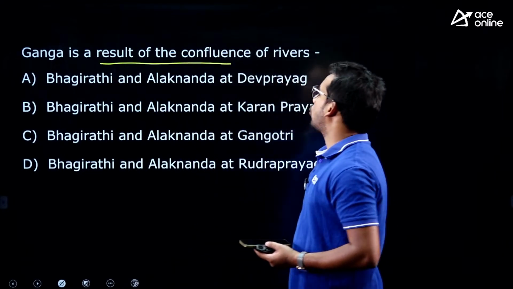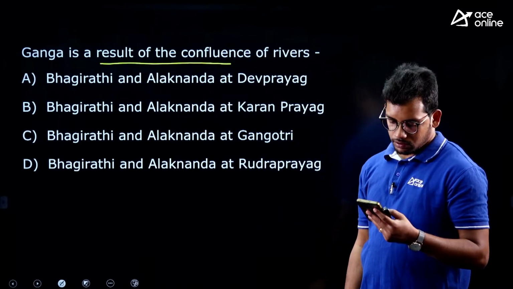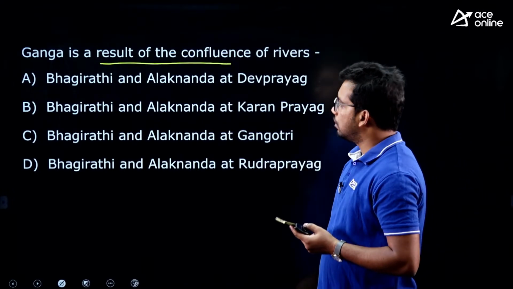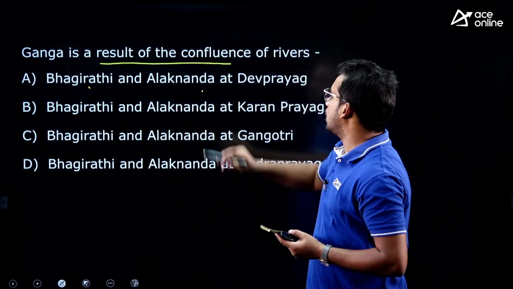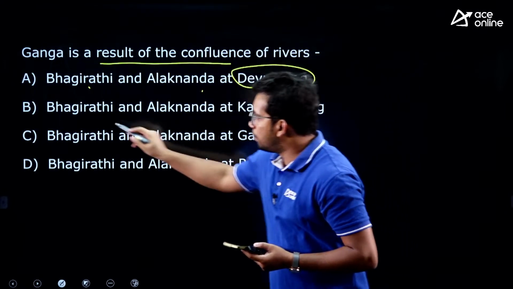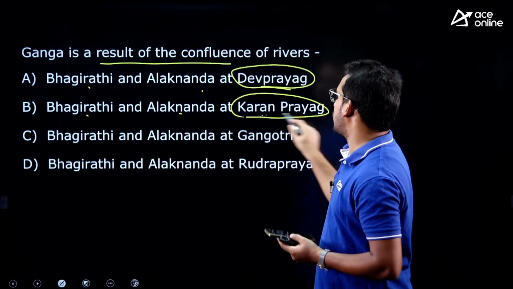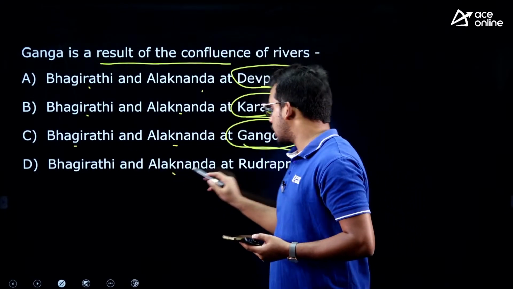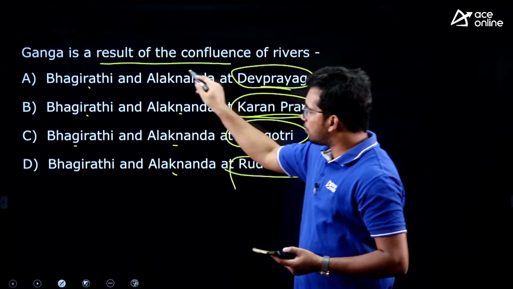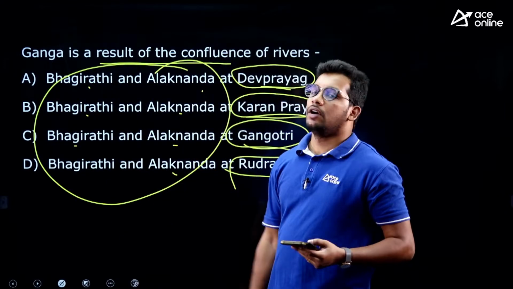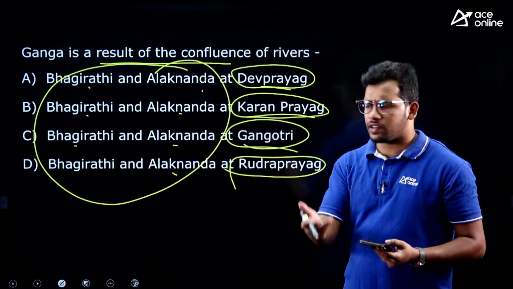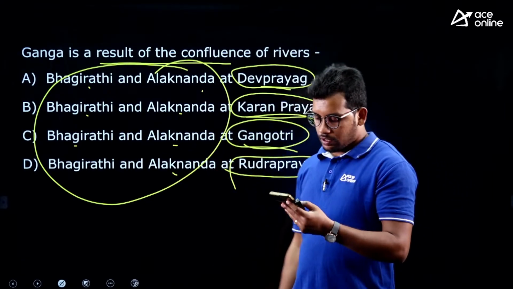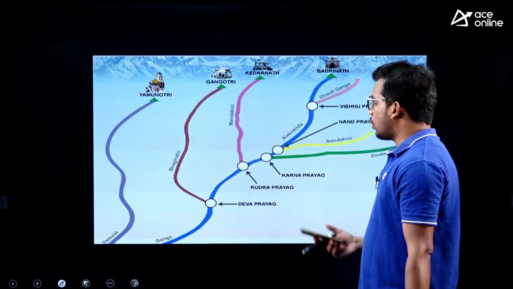Ganga is a result of confluence of which rivers? Bhagirathi and Alkananda at Devprayag, Karnaprayag, Gangotri, or Rudraprayag. So these two rivers are all common, so no need of focusing on. This is a question of previous year only, I have taken directly, but the place is important where these rivers are meeting.